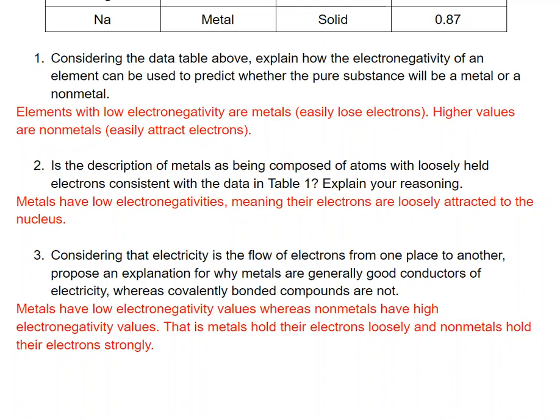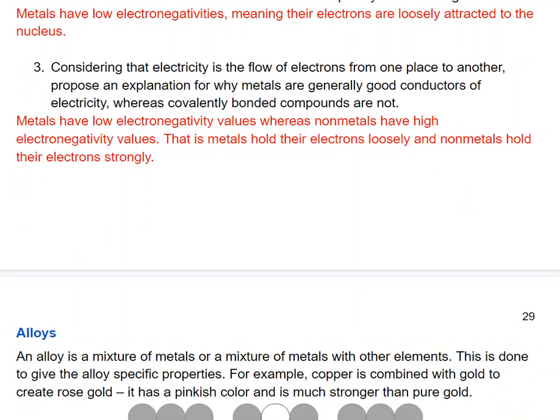Electricity is just the flow of electrons from one place to another. Why would metals be good conductors of electricity, whereas covalently bonded compounds are not? Metals have low electronegativity values, whereas nonmetals have high values. That is to say that metals hold on to their electrons loosely, and nonmetals hold on to their electrons strongly.